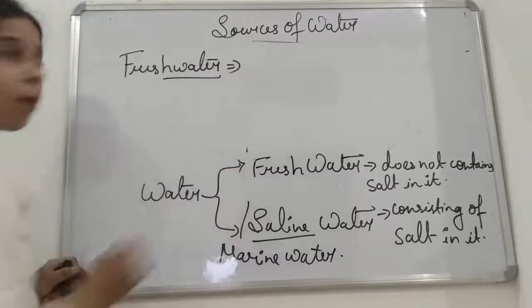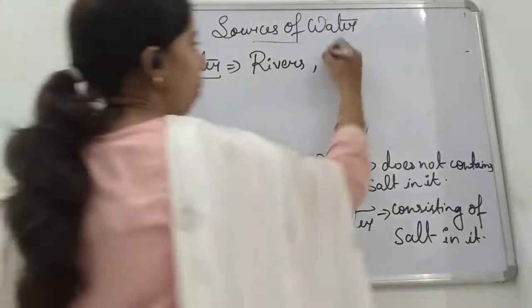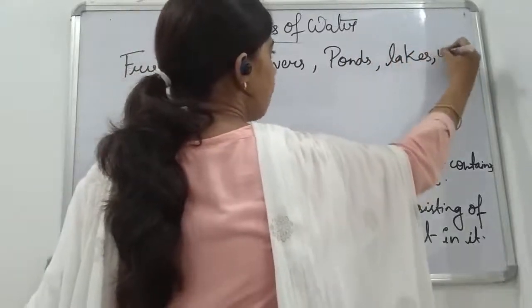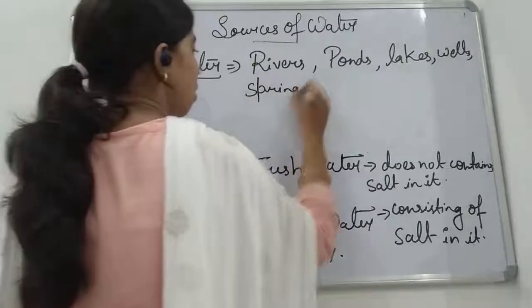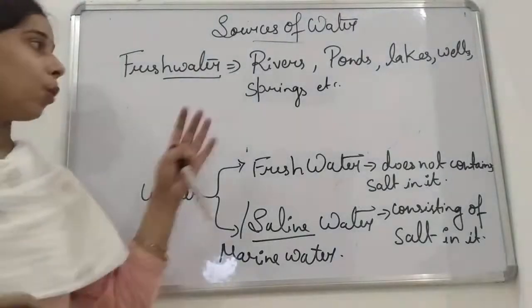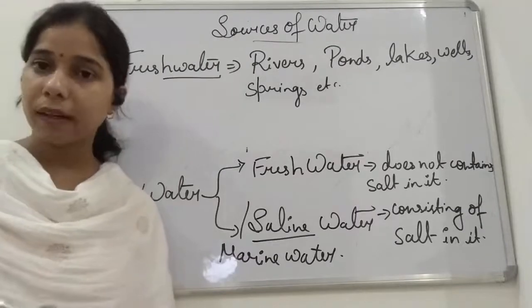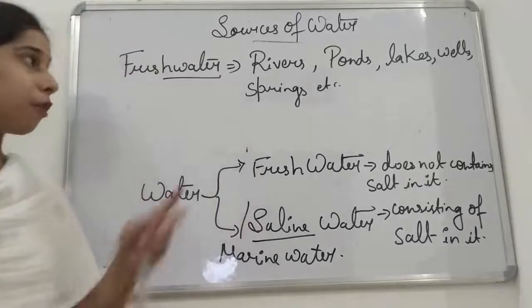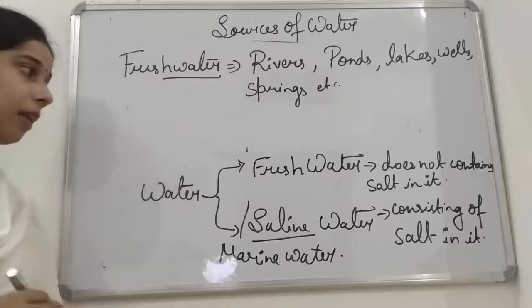Which type of water body? It is in the river, ponds, lakes, wells, springs, etc. So river, pond, lake, well, spring, all these waters do not contain salt in them. Such kind of water is known as fresh water. So we can say that river, pond, lake, well, spring contain fresh water.